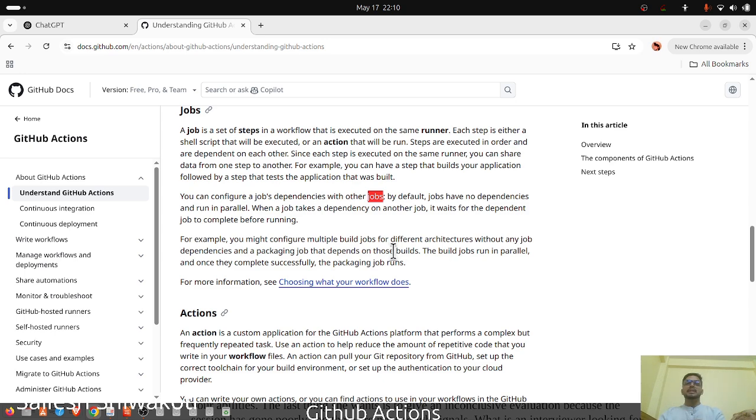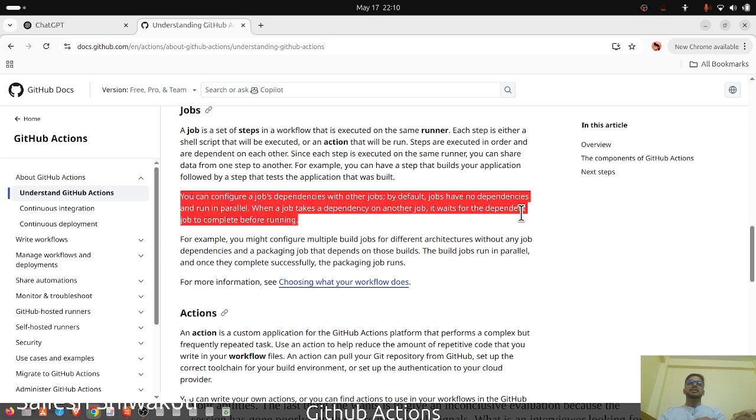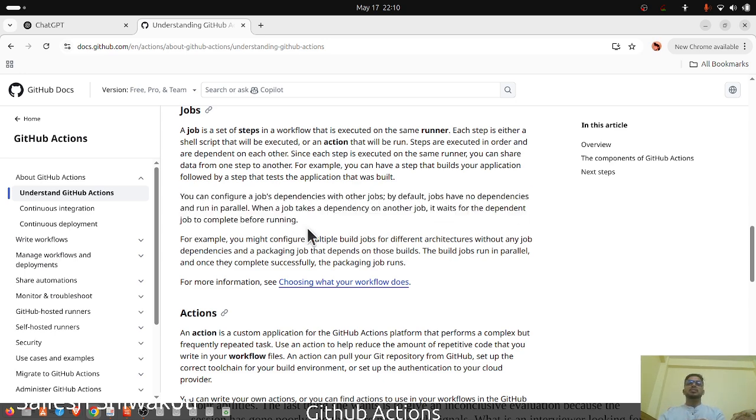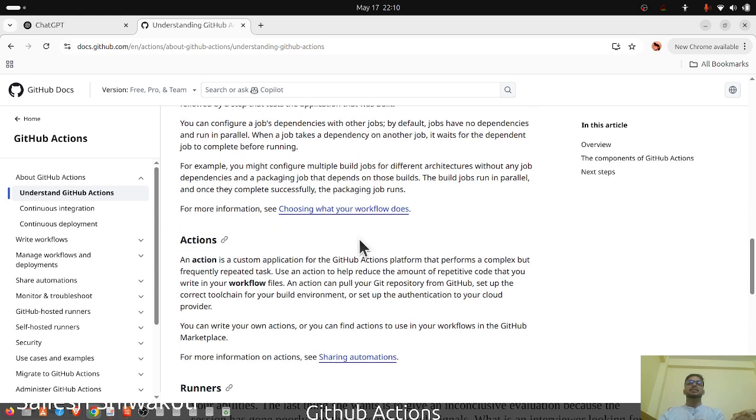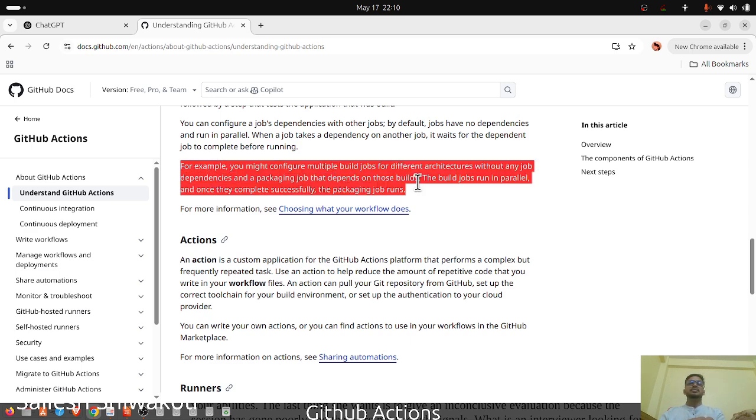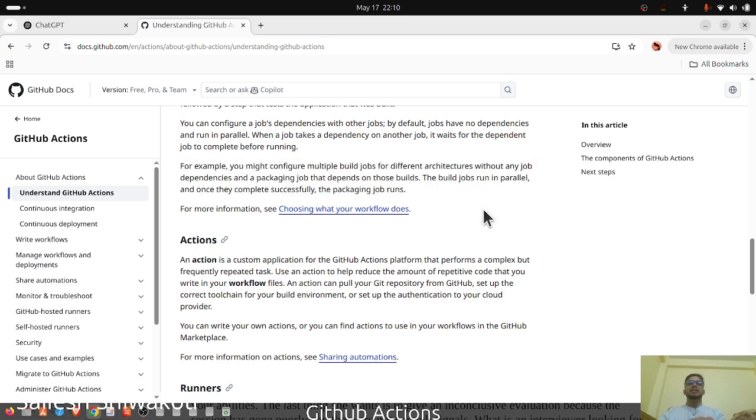When a job takes a dependency on another job, it waits for the dependent job to complete before running. For example, you might configure multiple build jobs for different architectures without any job dependencies, and a packaging job that depends on those builds. The build jobs run in parallel, and once they complete successfully, the packaging job runs, basically making individual components and then making the whole component out of them.